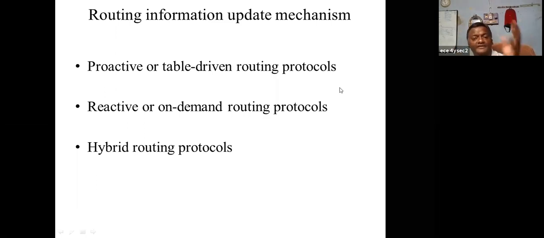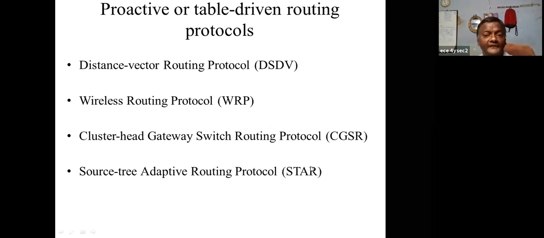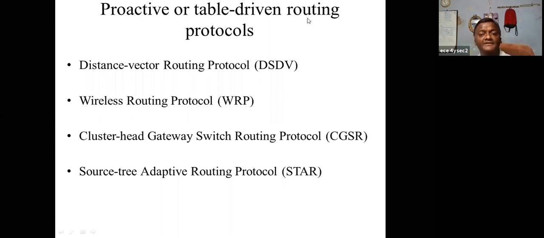Okay, so there are four categories, four classifications. Within the classification, routing information about the update mechanism, there are three types. Now, in the table-driven routing protocol, what are the different protocols that I want to explain? So let us take the table-driven routing protocols. In the table-driven routing protocol, there are four types.